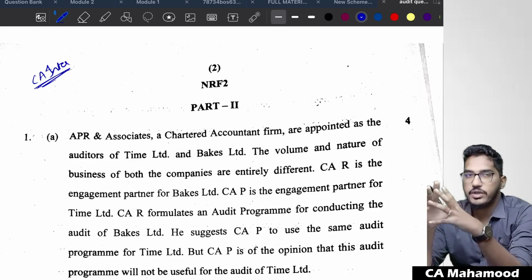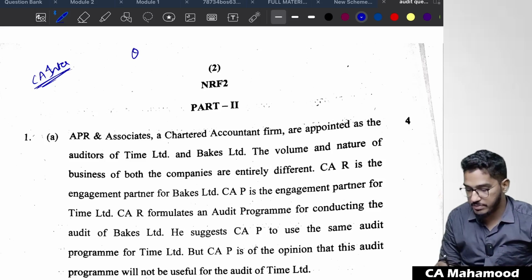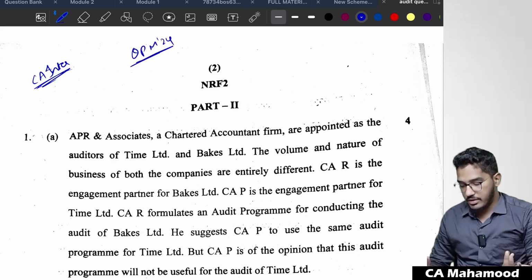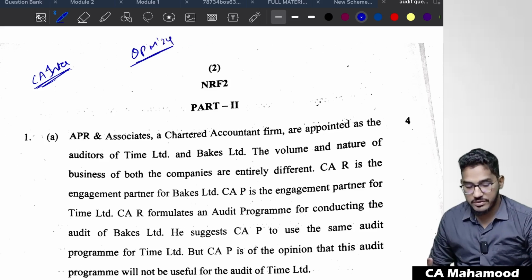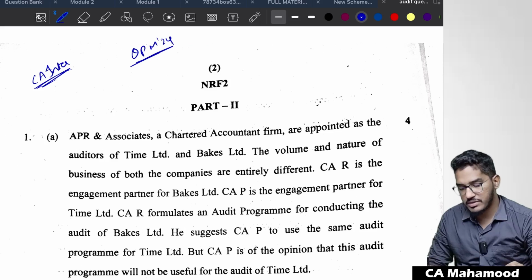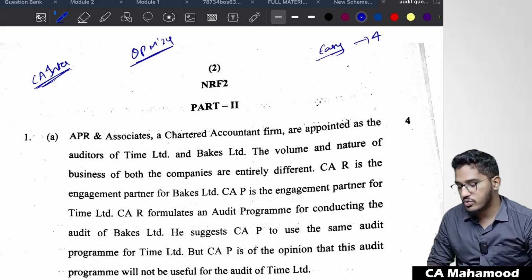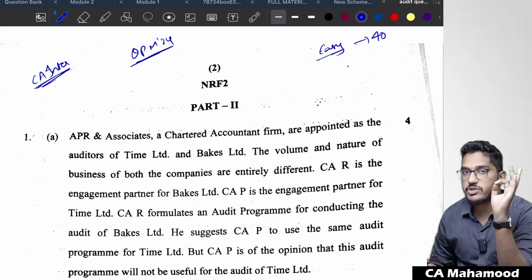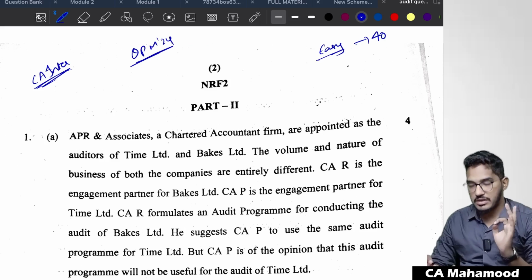I wanted to do a quick analysis of the question paper for this May 2024 examination. If you have already given this attempt for the CA Inter Auditing examination, you might have experienced, I would say, that this question paper is a bit easy one. It is very easy to score the 40 marks. It is very easy to get passed in the examination.